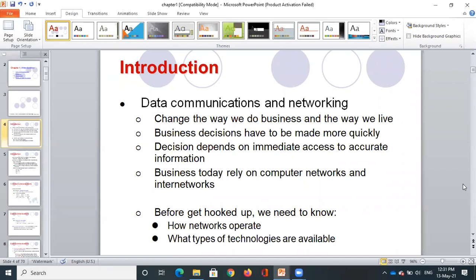We may require cables, a modem, hubs and switches, and some routers. All these are supporting devices. We're going to discuss them in detail: how these networks operate and what is required, and also we'll be studying what types of technologies are